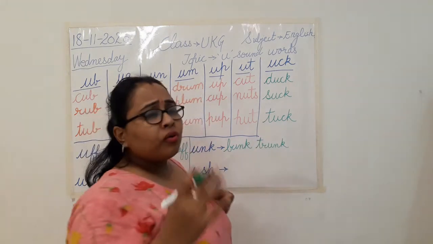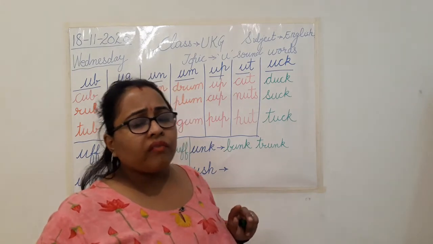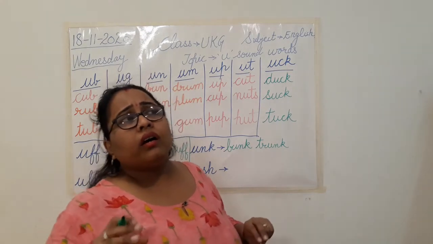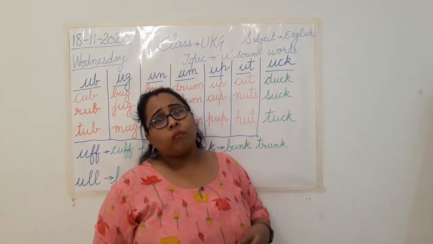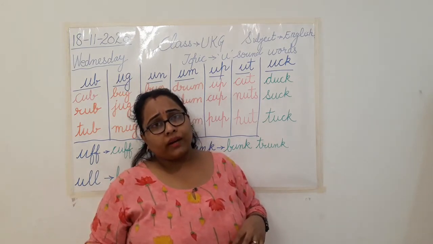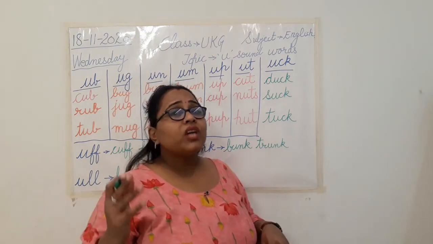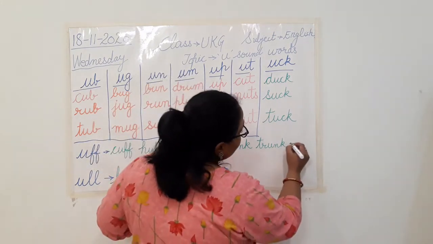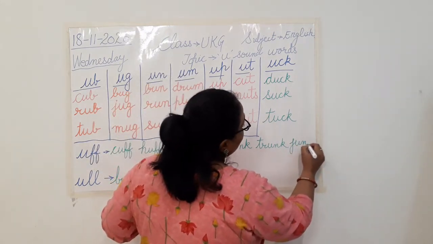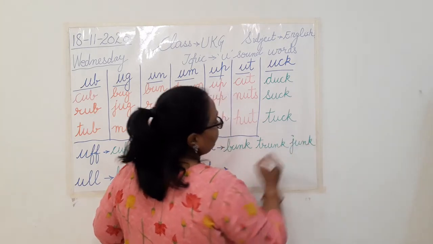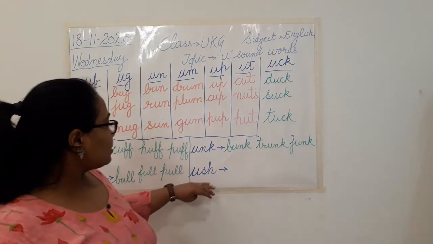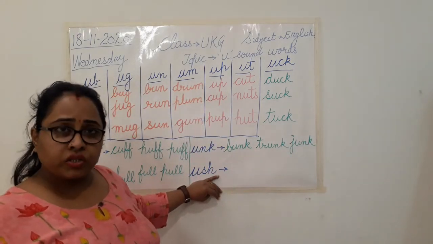Okay. The food which is not having any healthy nutrients for our body. What type of food we call that? It's a junk food. So again, junk. Clear? Now the last sound that we did is ash.